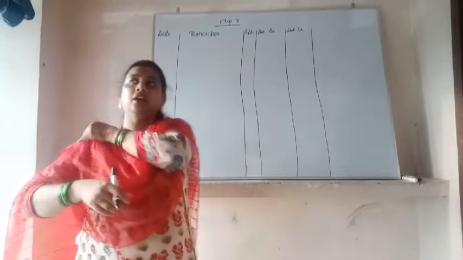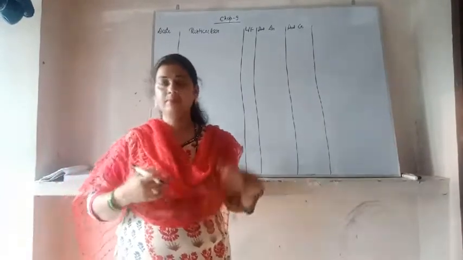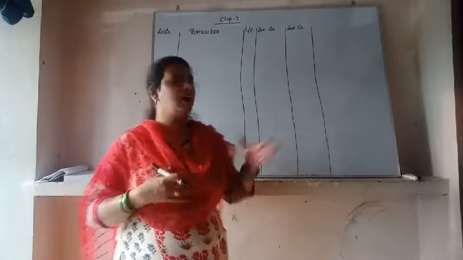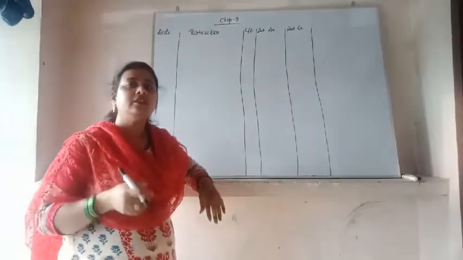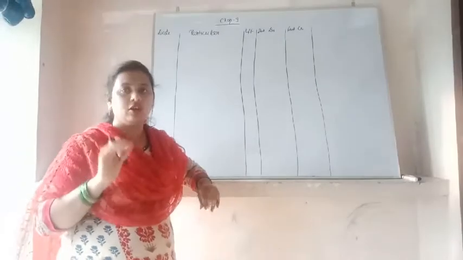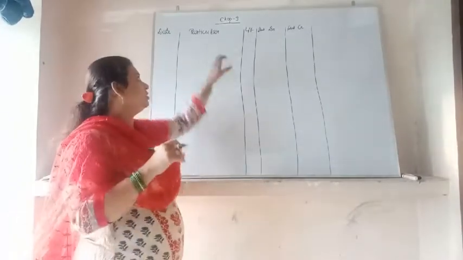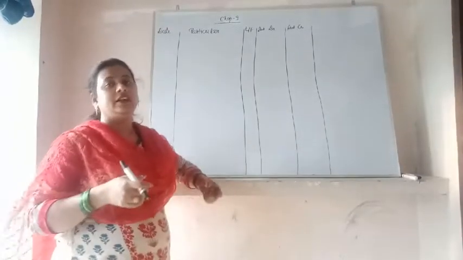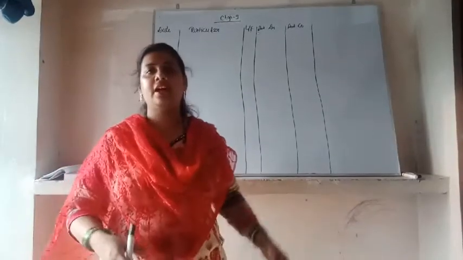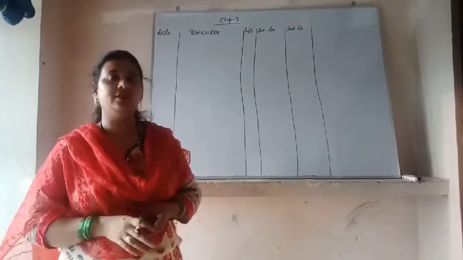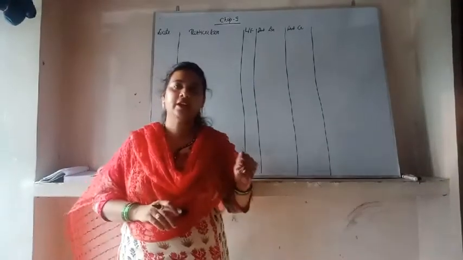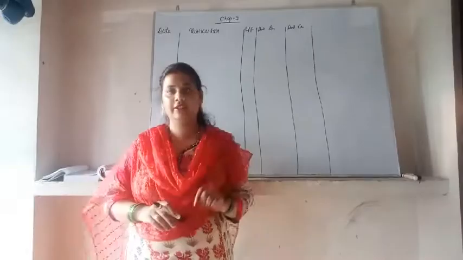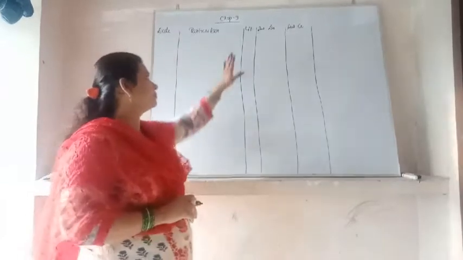Because if we see this book after 2 or 3 years, the businessman may not recognize which place or which goods or things the transaction was related to. So we will write in shortcut that this transaction is related to this particular thing.